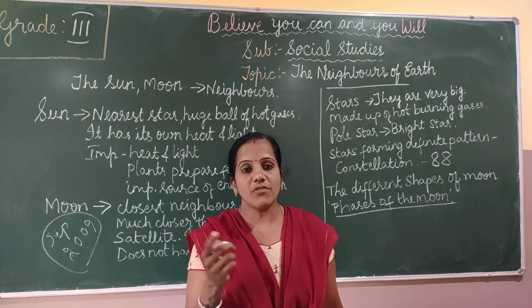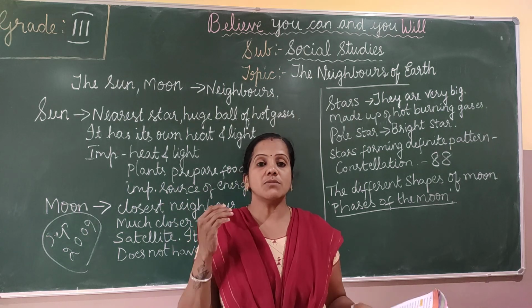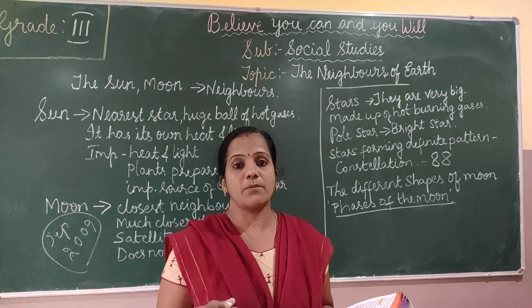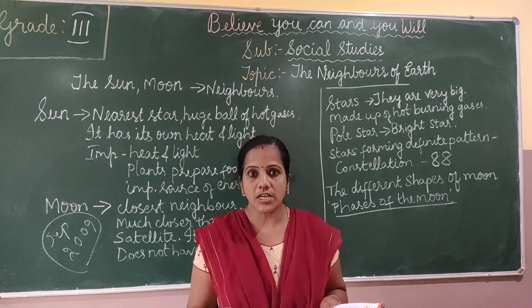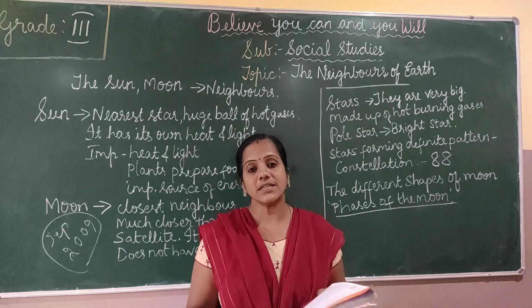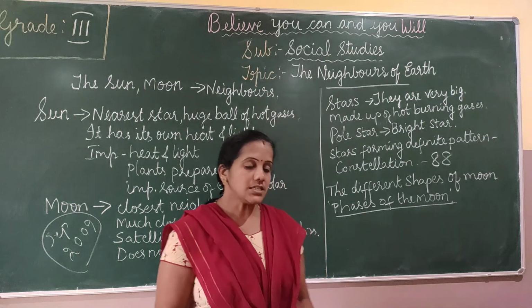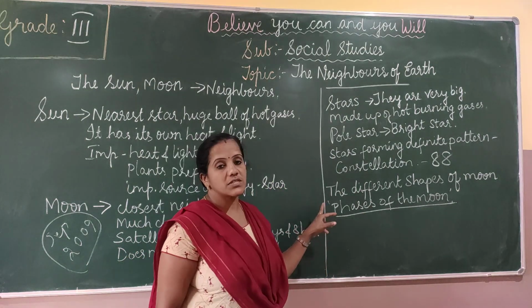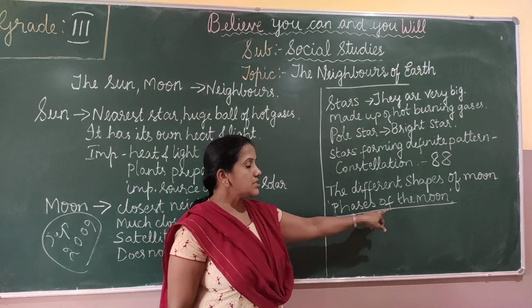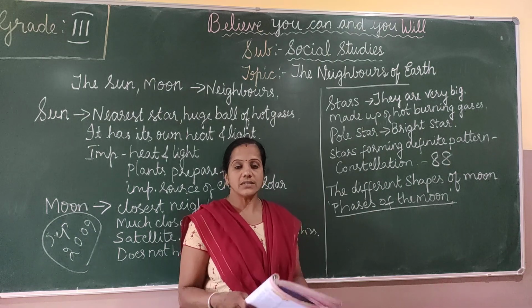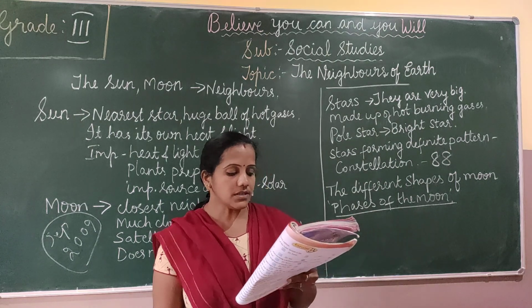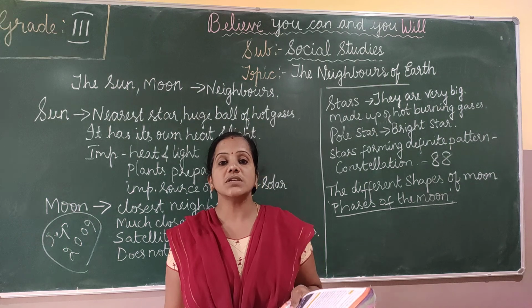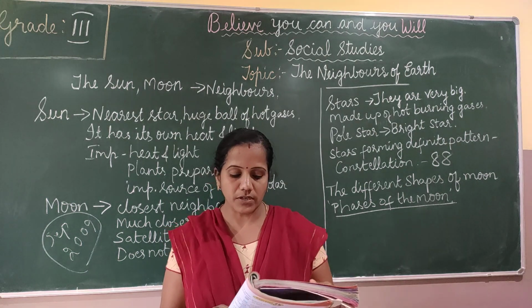The moon revolves around the earth, so it changes its shape. The different shapes of the moon are called the phases of the moon.